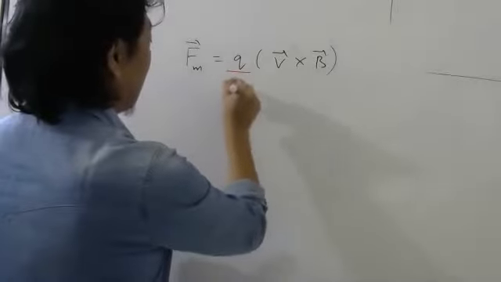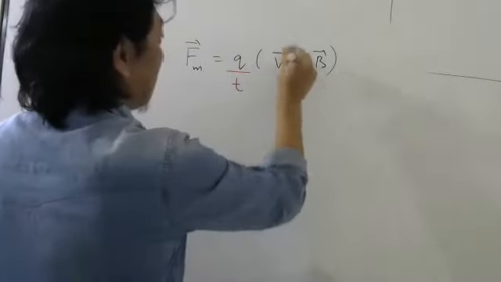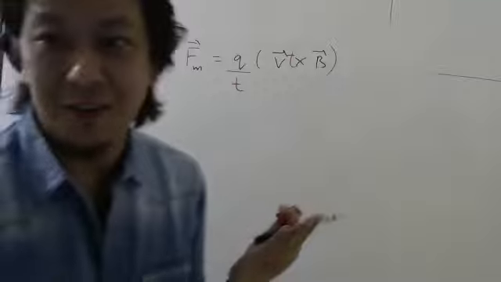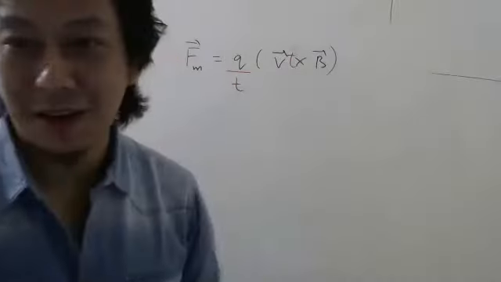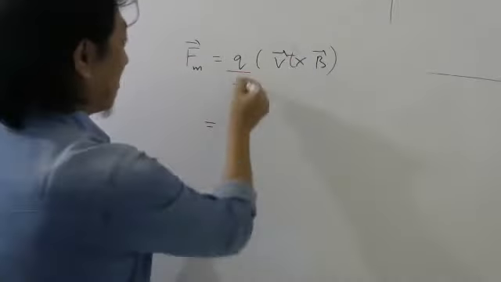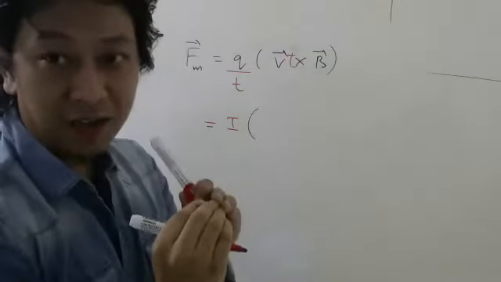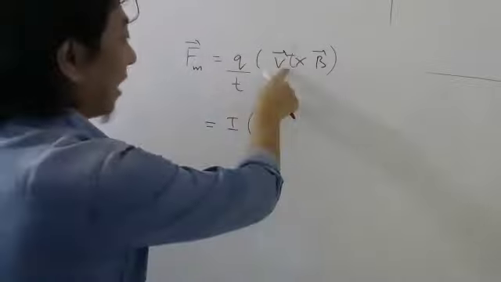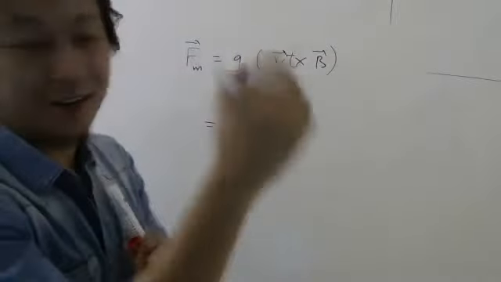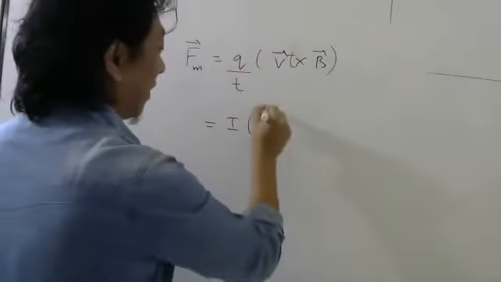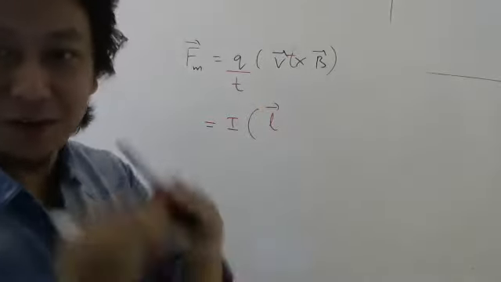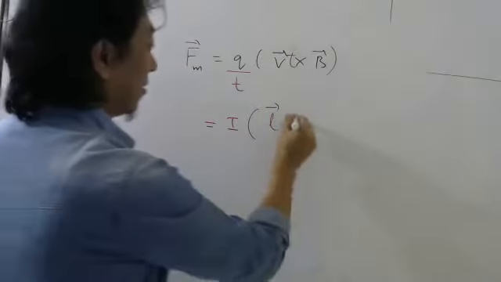Divide by time, then you have to multiply with time. So q by t is the current. This is the velocity of electrons from one end to the other end, and this is the time from one end to the other end, so v times t becomes your displacement vector L from one end to the other end. Cross B.